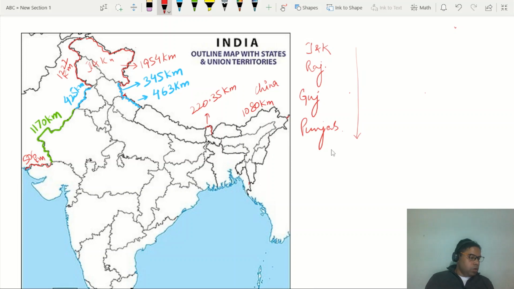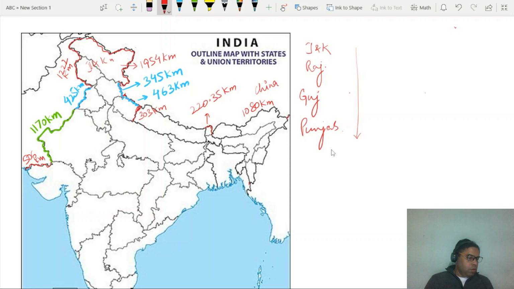So Nepal has a border with different states. First, the border line with Uttarakhand is about 303 kilometer. We will discuss some disputes between neighboring countries, so we will complete all the political aspects, because some borderline is also disputed between India and Nepal, at a place called Kala Pani. We will discuss it in detail in some other session. So the border of Nepal and Uttarakhand is for a distance of 303 kilometer.